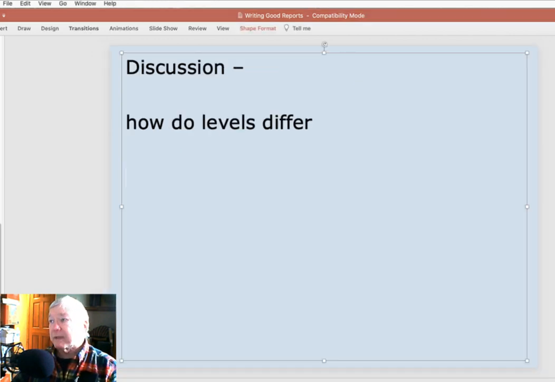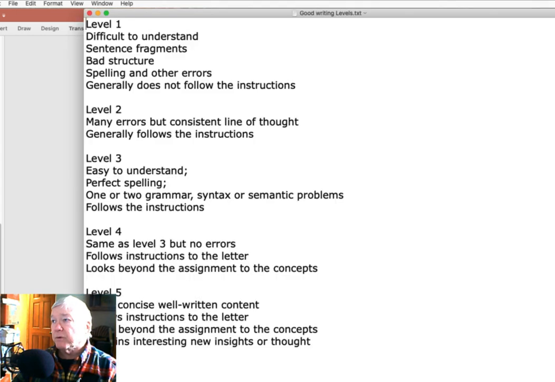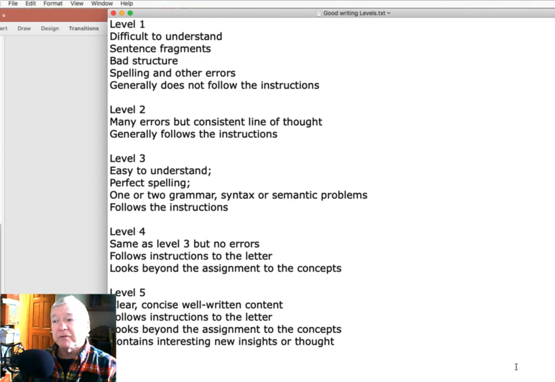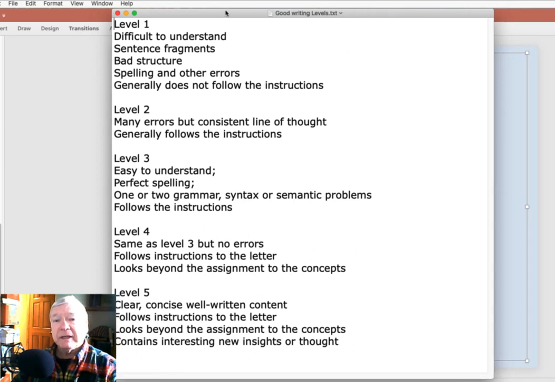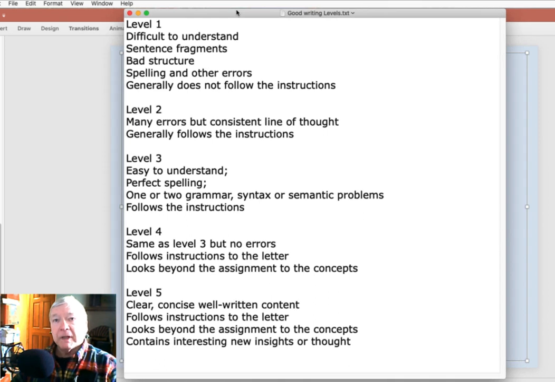Now let's take a quick look at another document that's here in that folder for you. It's something I put together about what constitutes various levels of good writing. How do you tell the difference between something that's a level 5 and a level 1? Well, level 1 is difficult to understand. There's sentence fragments, spelling and other errors, generally does not follow the instructions. This is why I mentioned before, make sure that you follow the instructions. What's supposed to be the job of this lab? If you are supposed to find 5 things of a particular kind, did you find 3? Did you find 4? Did you get all 5?